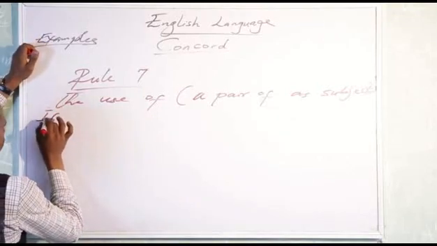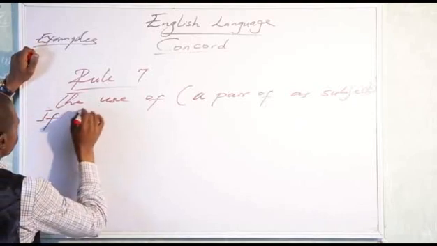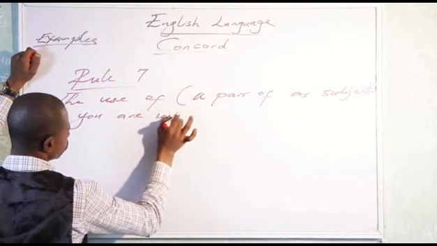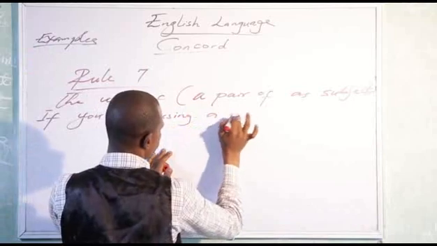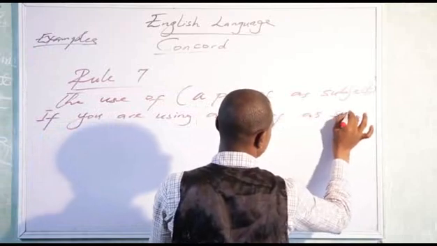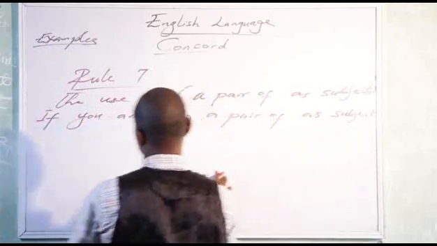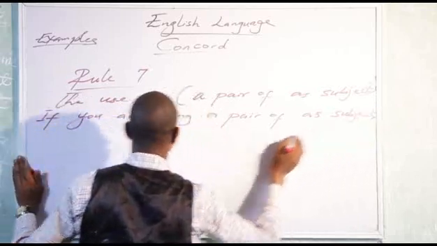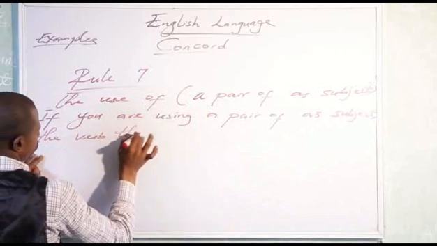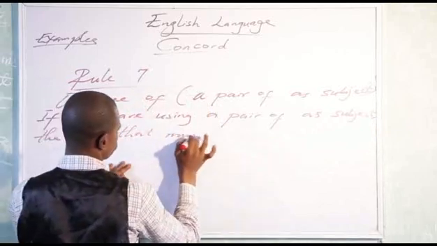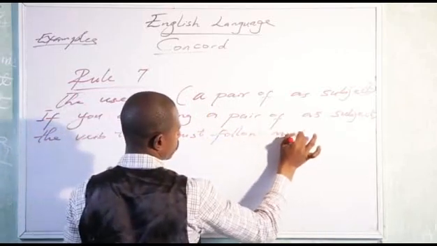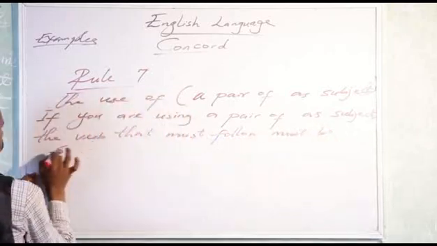This rule states that if you are using "a pair of" as subjects, the verb that must follow must be singular.